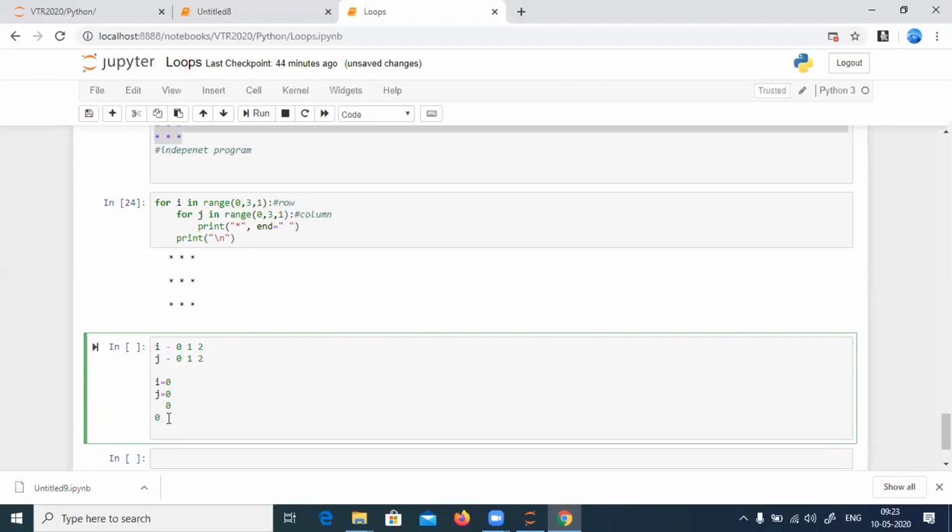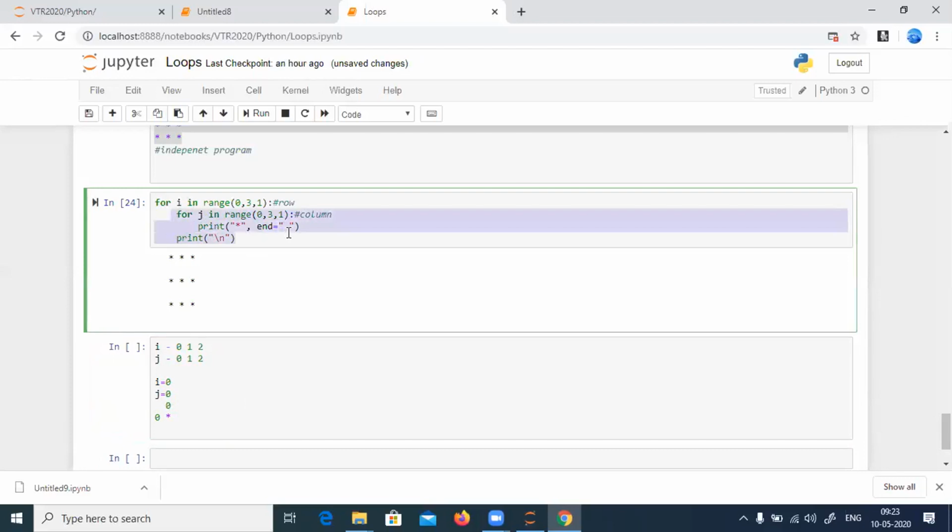Now I say print star. The star would be printed. It is not ending with the column. It's still in the column loop. The column condition is not false yet, so it will increment the value of J. Unless and until the J condition is false, it will remain inside the J loop only. It won't go to the I loop.